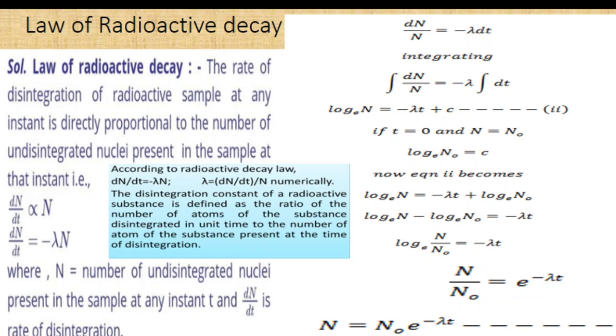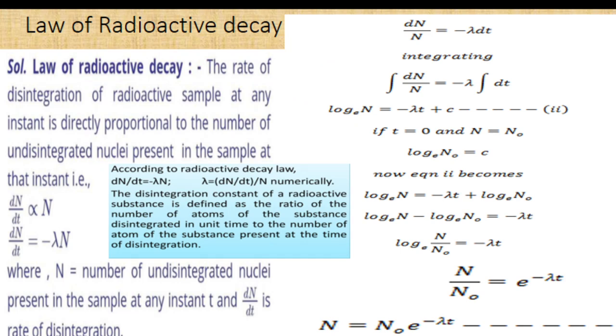So lambda indicates how fast the sample disintegrates with respect to time. That is the significance of the decay constant.